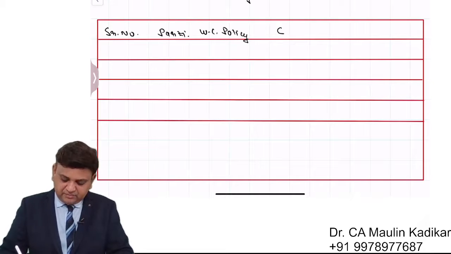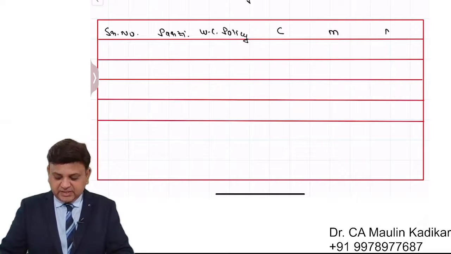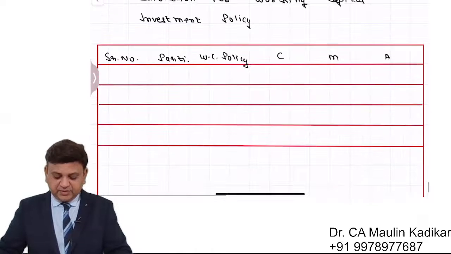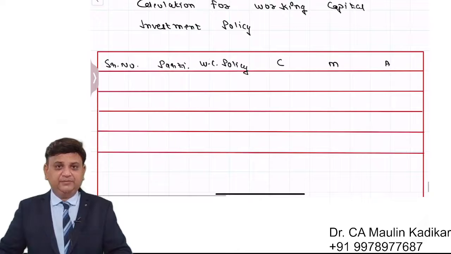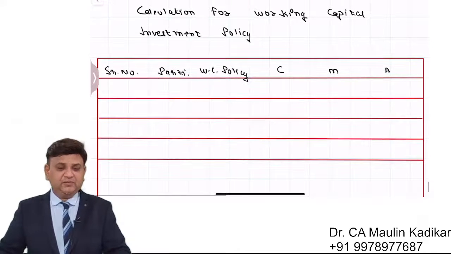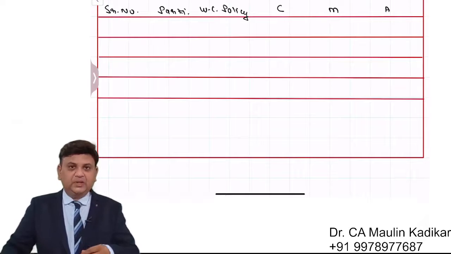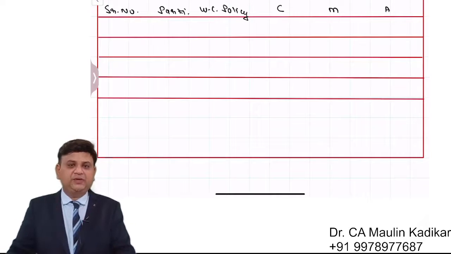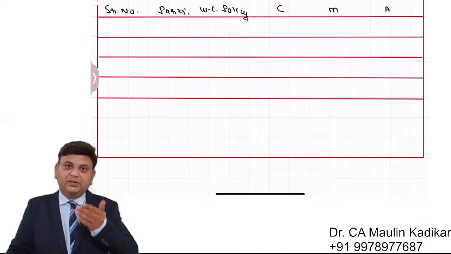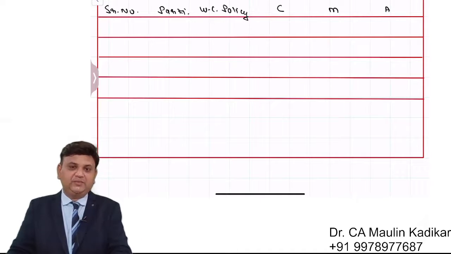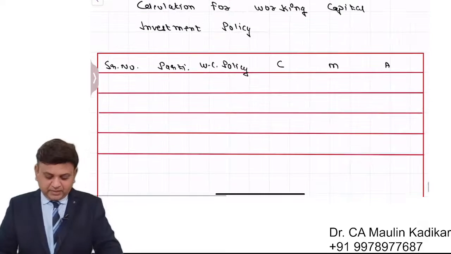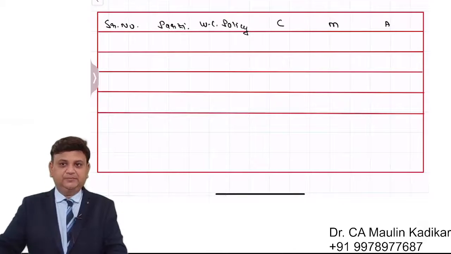One is conservative, another is moderate, and the last is aggressive. There are three working capital policies that we have, and for each of them we are required to make the calculation. How to make calculation, that is what we will discuss first of all, and then we'll understand the interpretation of the calculations which we are making. Please draw a table like this.